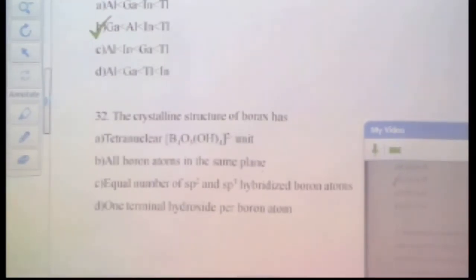So what is the use of borax? I want the answer from you because some answers are wrongly ticked. It should be A, right? Obviously. When we talk about the inert pair effect, we talk about the oxidation state, not about the ionic radii or atomic radii.